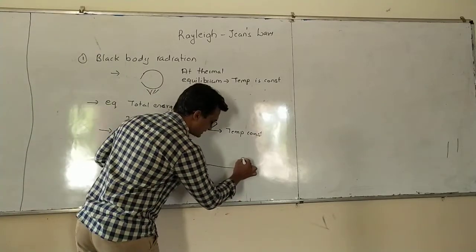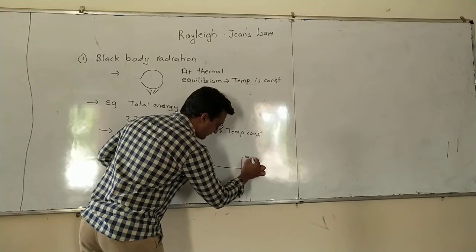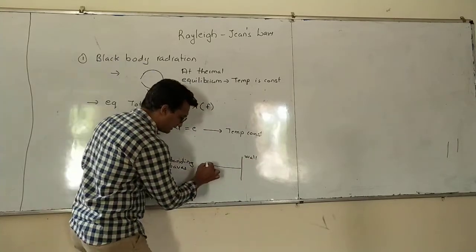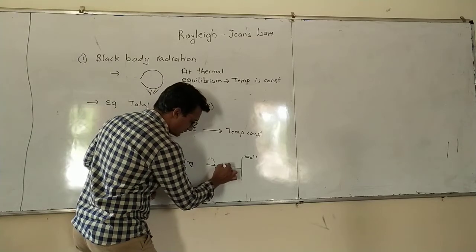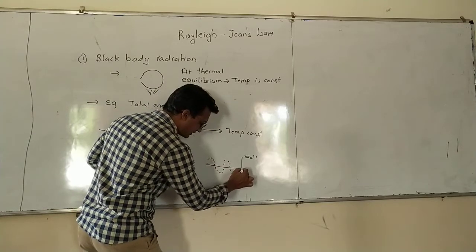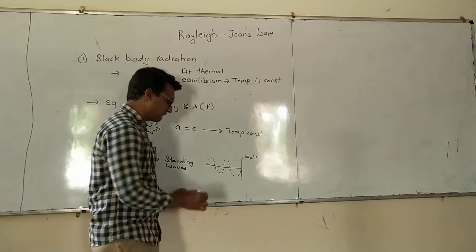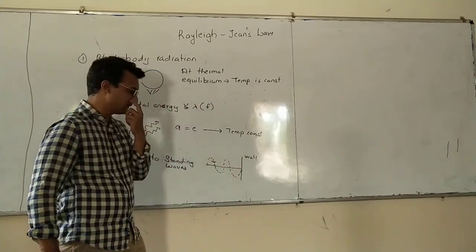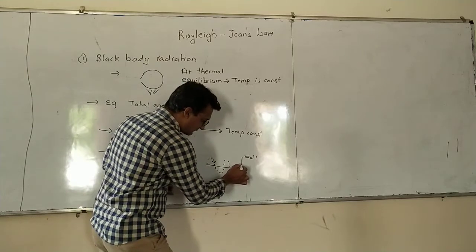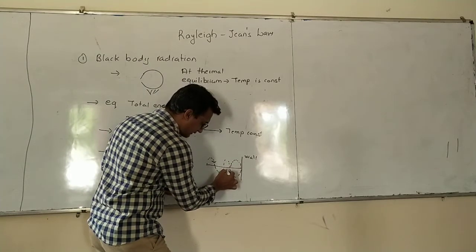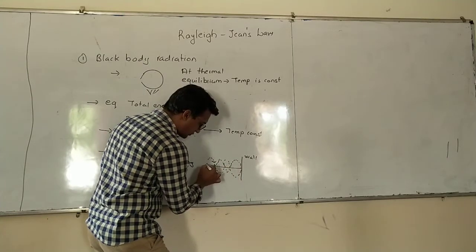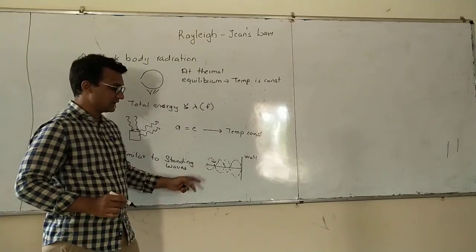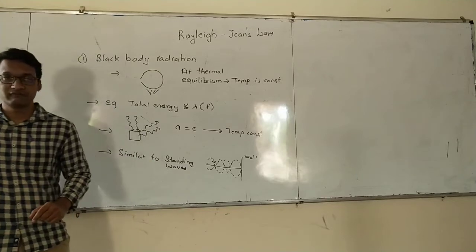Let us say this is a string and this is a ball. If I vibrate this string, there will be waves that will be formed, and these waves will travel and they will collide with the ball. Once they collide with the ball, there will be a reflected wave. This reflected wave will travel in opposite direction, and when it travels in opposite direction, we will get a standing wave.